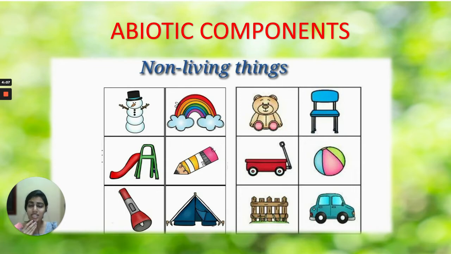The next one is abiotic components. So abiotic component is just the opposite of biotic. Biotic is all about living things, and abiotic is all about non-living things. Under non-living things, you can see toys, pencil, paper, pen, which don't have life in them, so they are abiotic. Under abiotic, we can also include the sunlight that we get from the sun, the light, temperature, wind, humidity, etc.